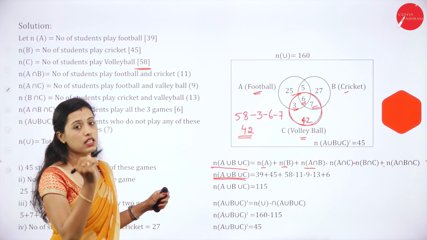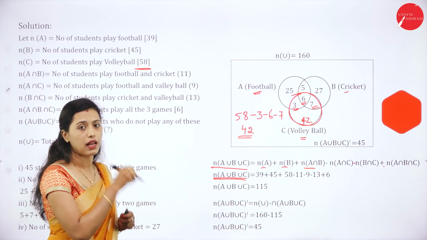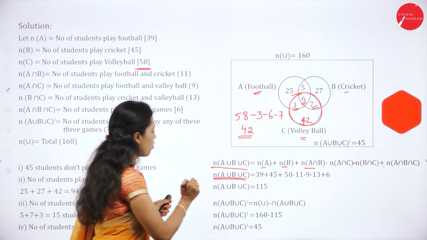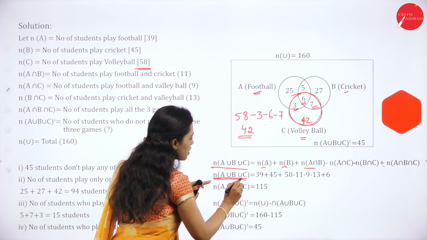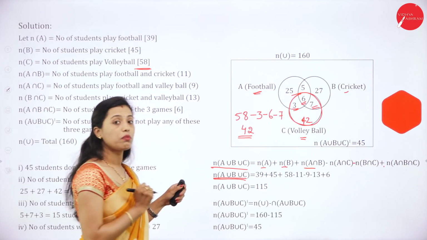Out of 160 students, how many will play? We have to find out first.